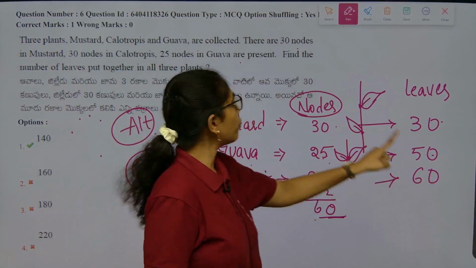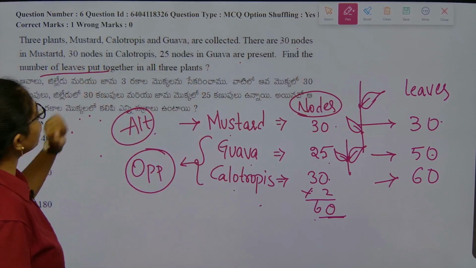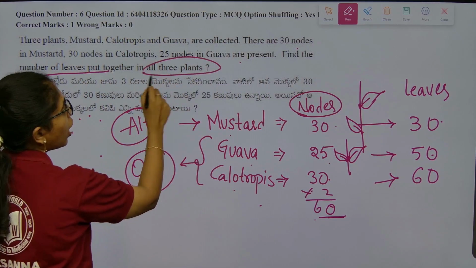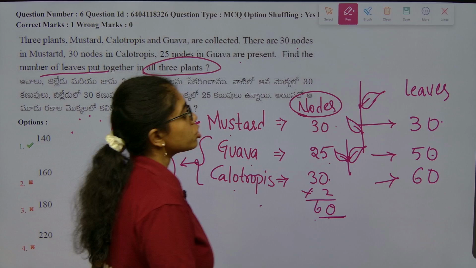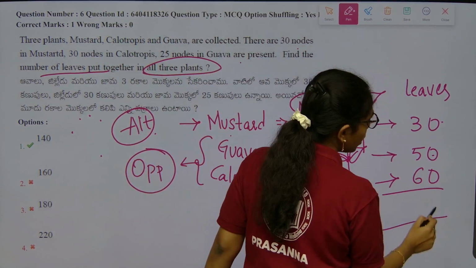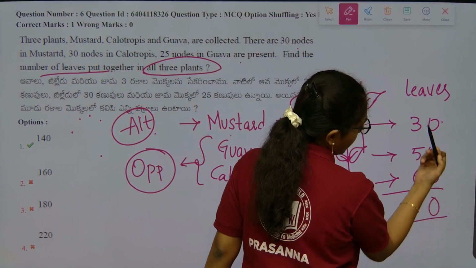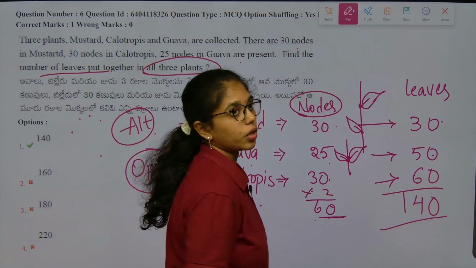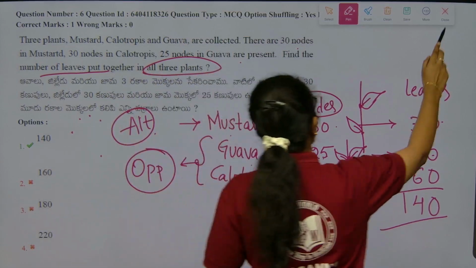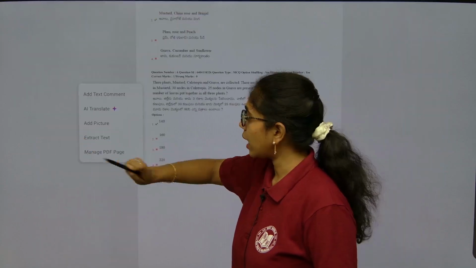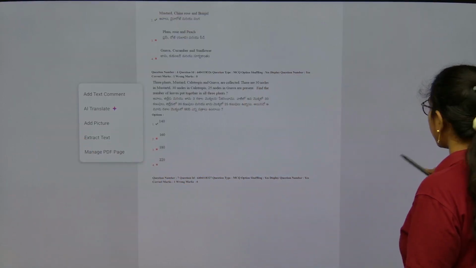On total, how many leaves is he asking? Find the number of leaves put together for all 3 plants. So all the 3 plants, how many, beta? 140 total, right? Now if you clearly look into the options, 140 is there right over here, that is the correct option. Next.